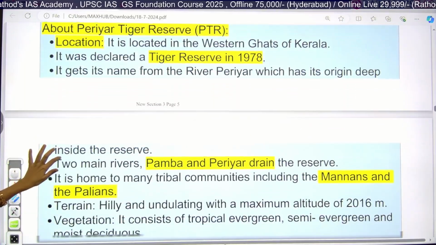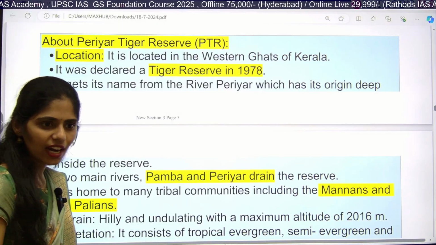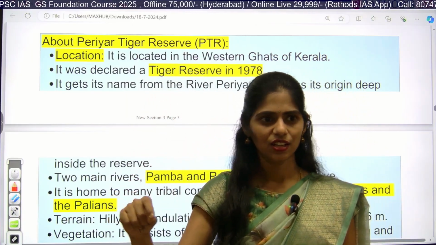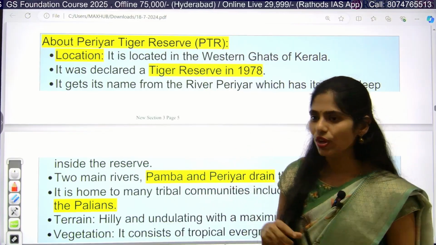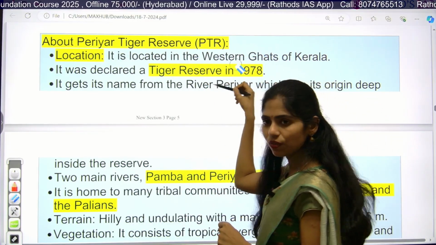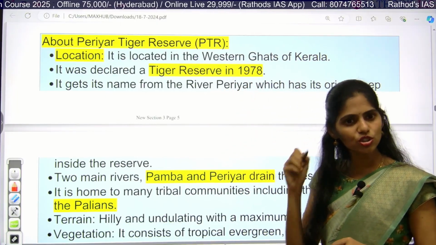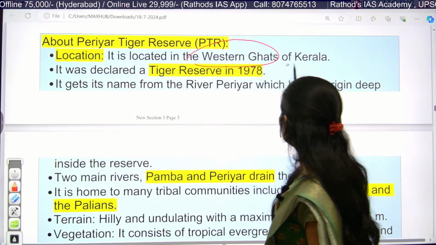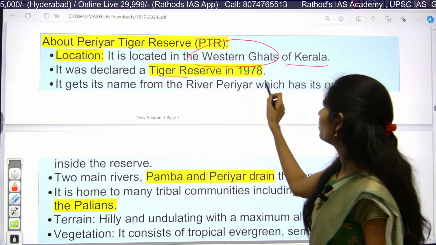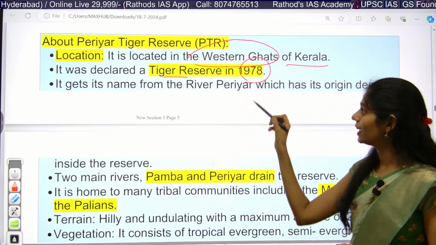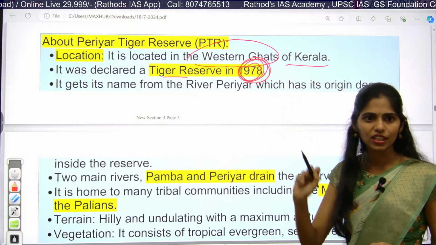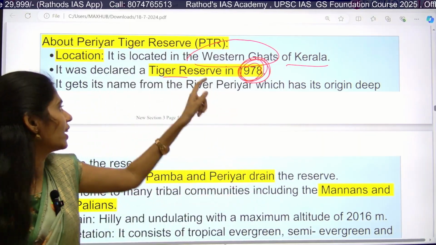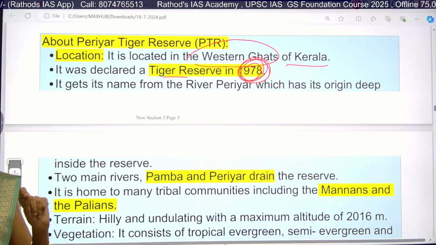Now, about this Periyar Tiger Reserve, it is located in the Western Ghats, okay, and you can get a question like: Periyar Tiger Reserve is present in the Eastern Ghats, whether it is right or wrong? Wrong. So in this way, you have to focus on the keywords given in the statements of your prelims questions. You should be very careful whenever you are reading the question. It is located in the Western Ghats in Kerala, and it was declared a Tiger Reserve in 1978. Even UPSC will play games with these years. You have to be very sure about the years also. It may give 1980 or 1965, 1974. The correct year is 1978, especially for these tiger reserves.